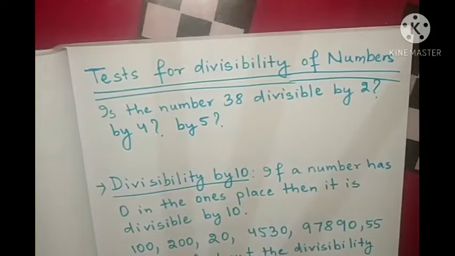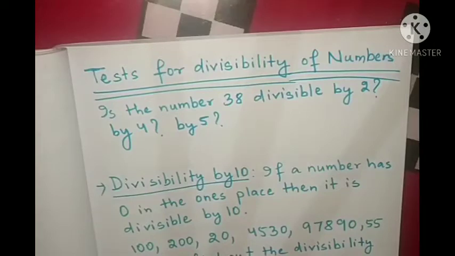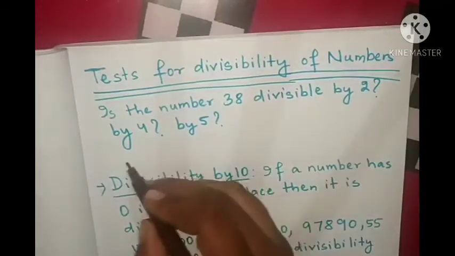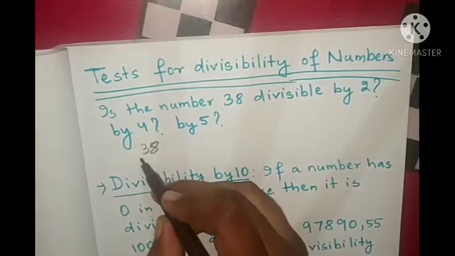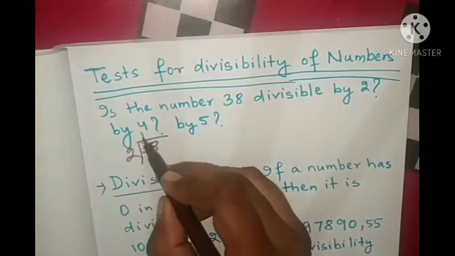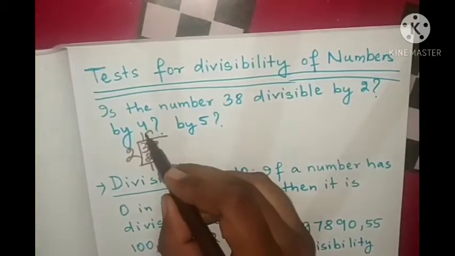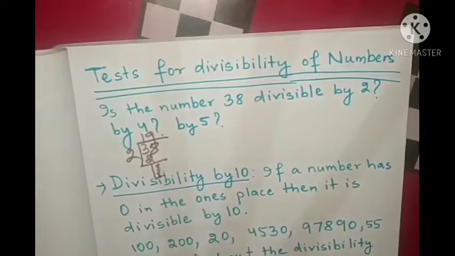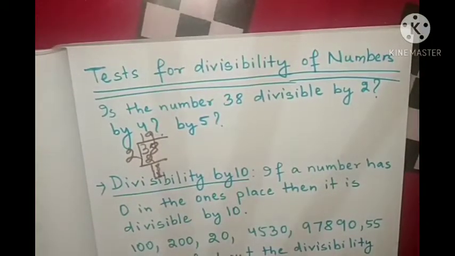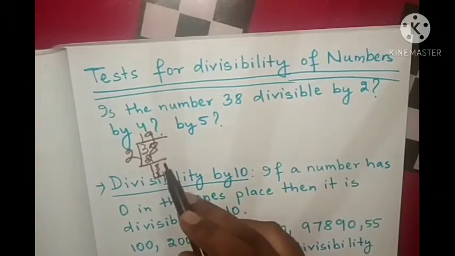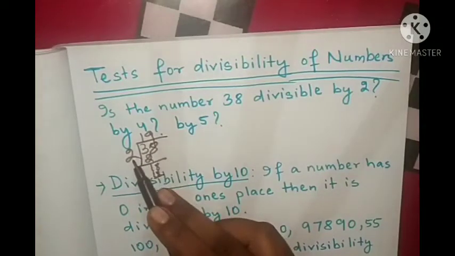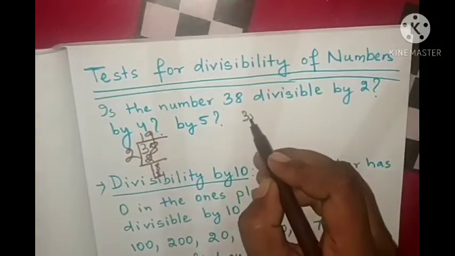So here we are looking at what it is saying. Is the number 38 divisible by 2? By 4 or by 5? So how can we check? We need to divide the number. Like you will divide 38 by 2. 2 ones are 2, 2 nines are 18. So it is fully divisible. Divisibility means here we are finding the exact divisor. So it is fully divisible by 2. Next we will check by 4.